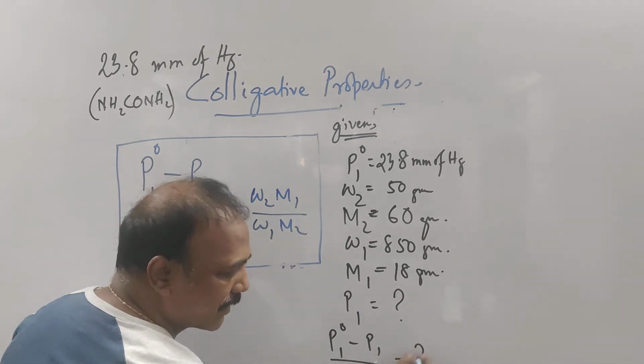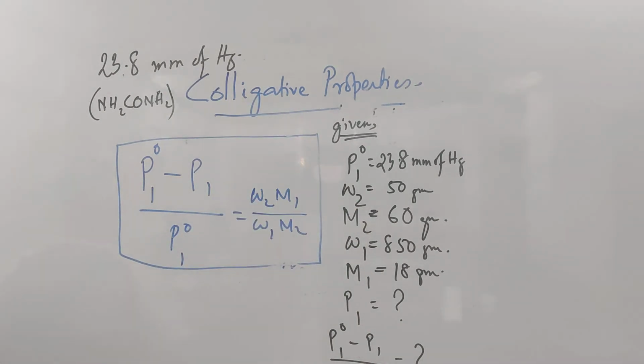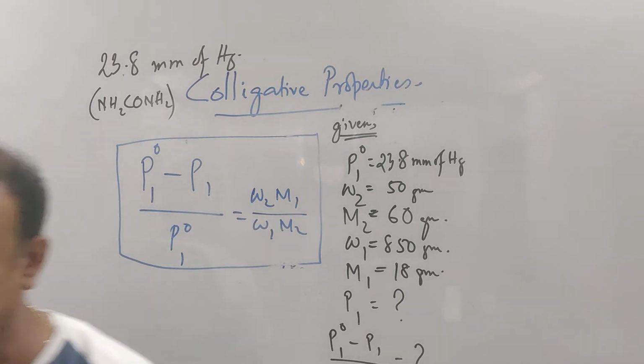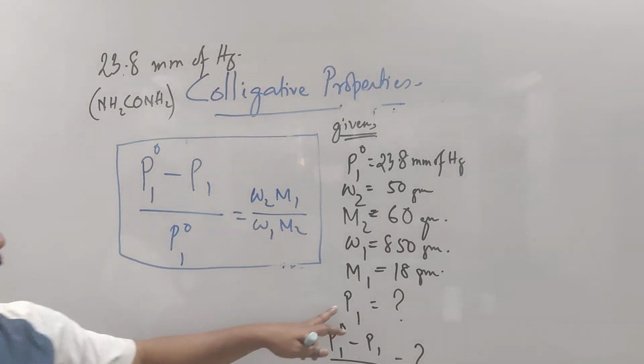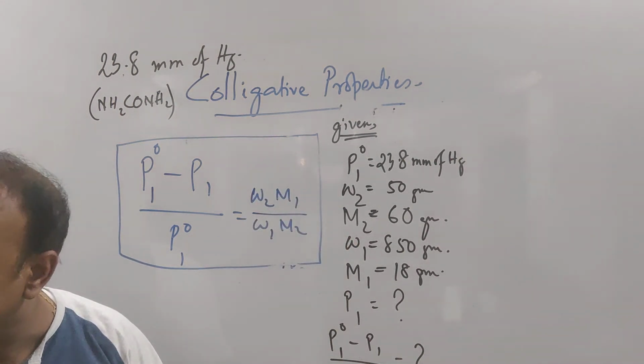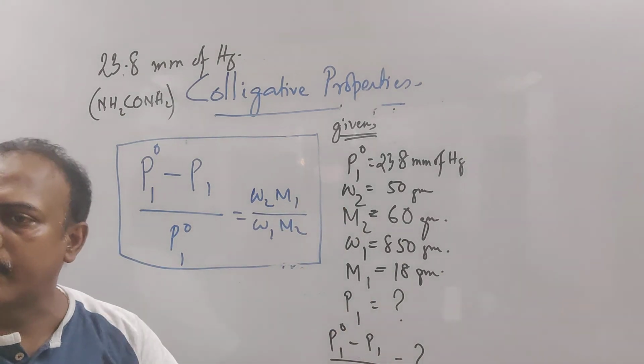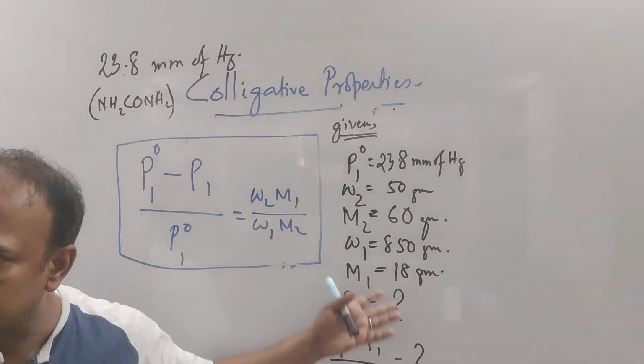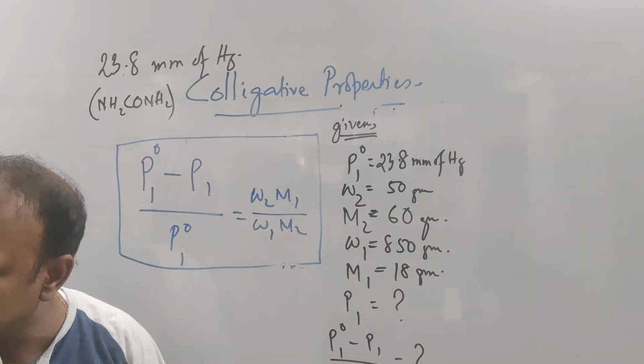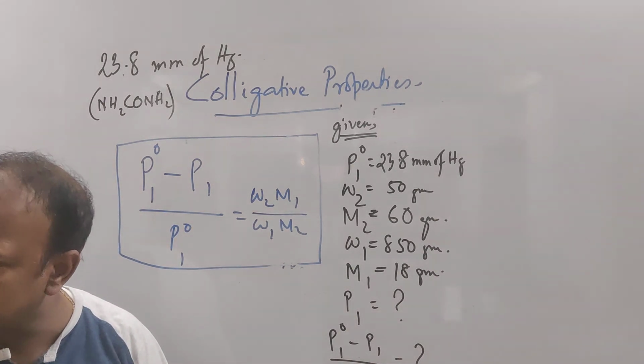I just wrote down the question. After that, nothing is left; you only have to put in the values and calculate. Obviously P1 will come in millimeter of mercury, and relative lowering of vapor pressure won't have any unit because the pressure unit cancels.